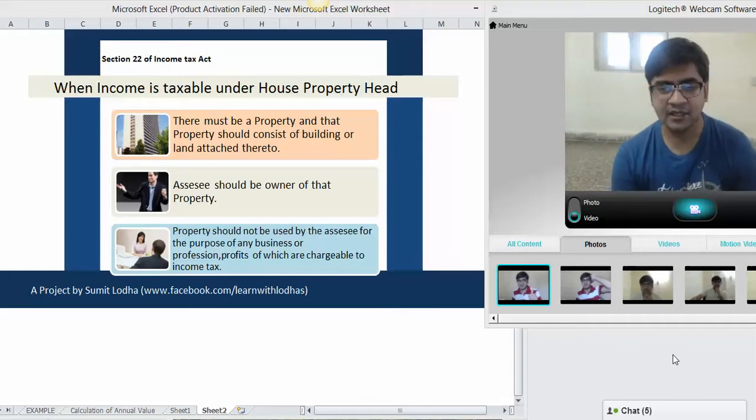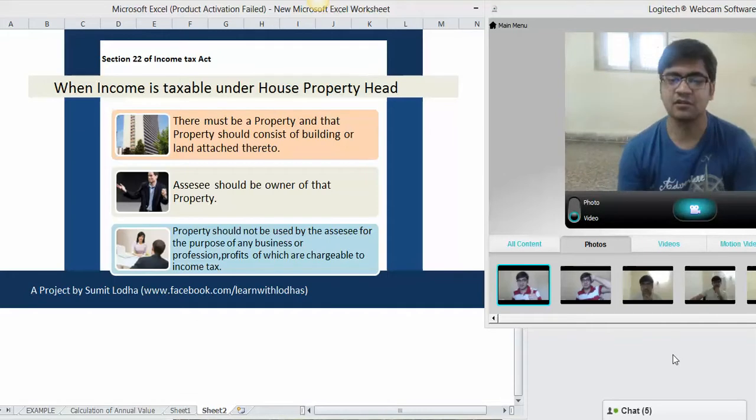Hope this condition 1 is clear. For my Hindi-loving audience, I will repeat this condition in Hindi also.